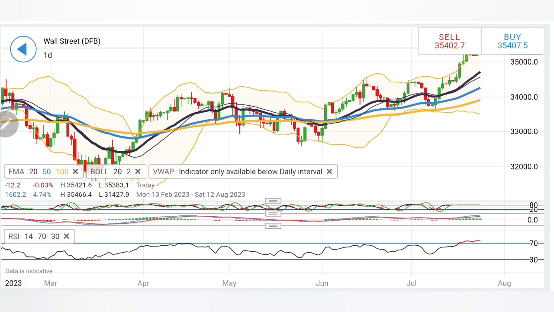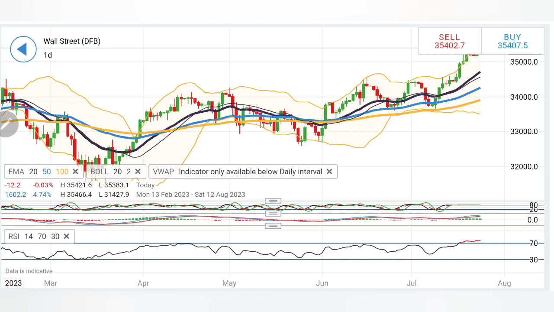On the downside, you can sell here at 35,380, but then 35,340, 35,300 are the levels it needs to break, and then 35,200 is the ultimate support. Only below 35,200 is where the bears will take over. Till 35,200, 35,300, it is not bearish at all. Take your trades accordingly. Trade with a stop loss, trade with a trailing stop loss.